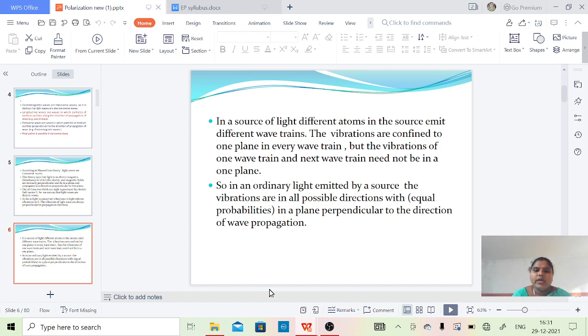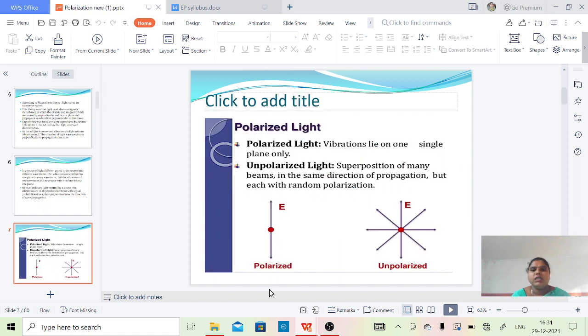So in any ordinary light emitted by a source, the vibrations are in all possible directions with equal probabilities. That means the distribution may be equal in all directions in a plane perpendicular to the direction of wave propagation. Now let us know what polarized light is and what unpolarized light is.